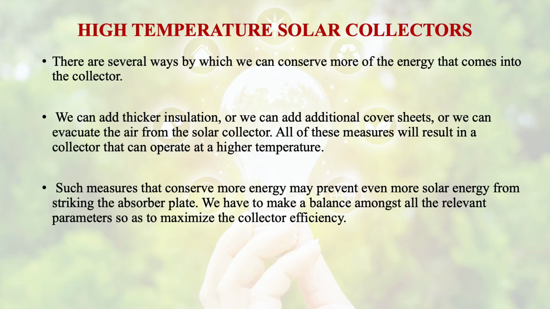But such measures that conserve more energy may prevent even more solar energy from striking the absorber plate. So we have to make a balance amongst all the relevant parameters so as to maximize the collector efficiency. Let us see on which parameters the solar collector efficiency depends.